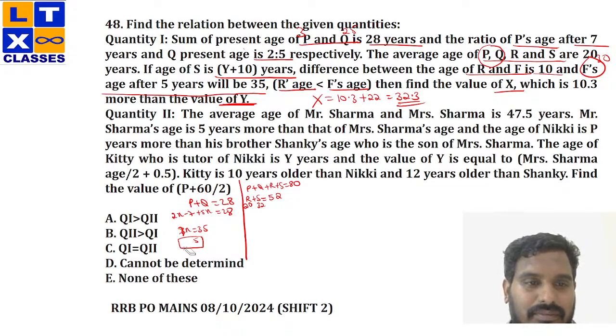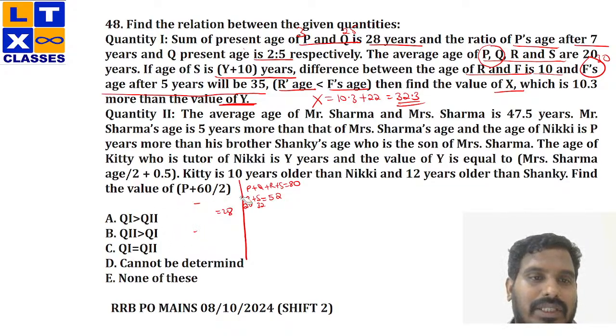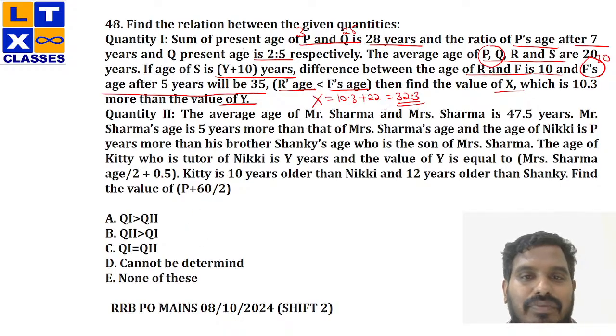Now we'll check with the second quantity as well. The average age of Mr. Sharma and Mrs. Sharma is 47.5 years. Perfect. So the total age of Mrs. Sharma and Mr. Sharma would be 95, right? Yes or no? 47.5 into 2. Total age of Mr. Sharma and Mrs. Sharma, right?